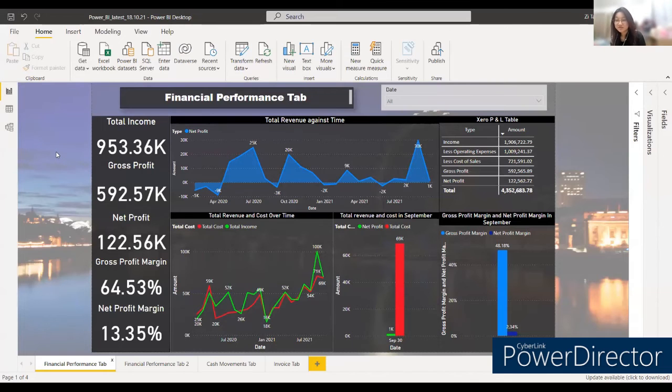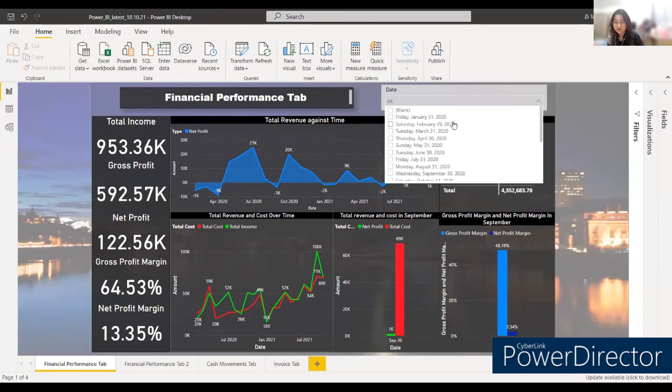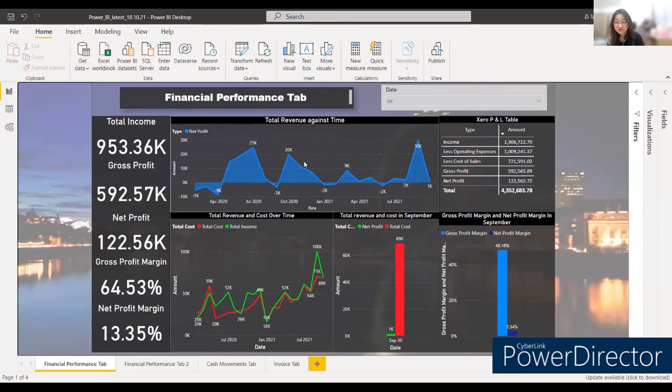For the financial performance tab, we visualize some performance indicators to facilitate the evaluation of the financial performance of the business and the problem faced by the client. The date slicer shows the durations of the graph, which we can change according to our needs. Other values which are not labelled in the graph can be viewed by moving the cursor along the graphs.